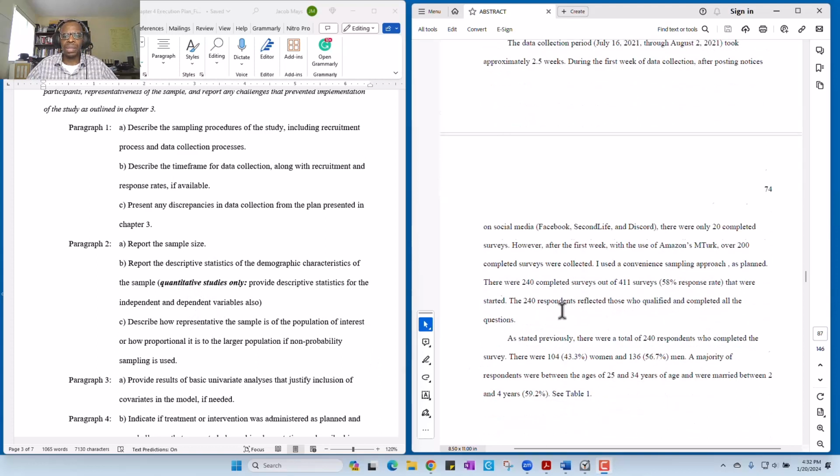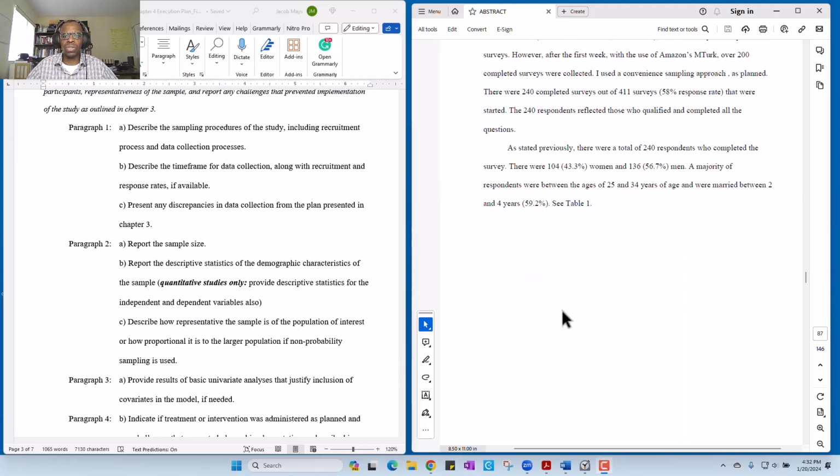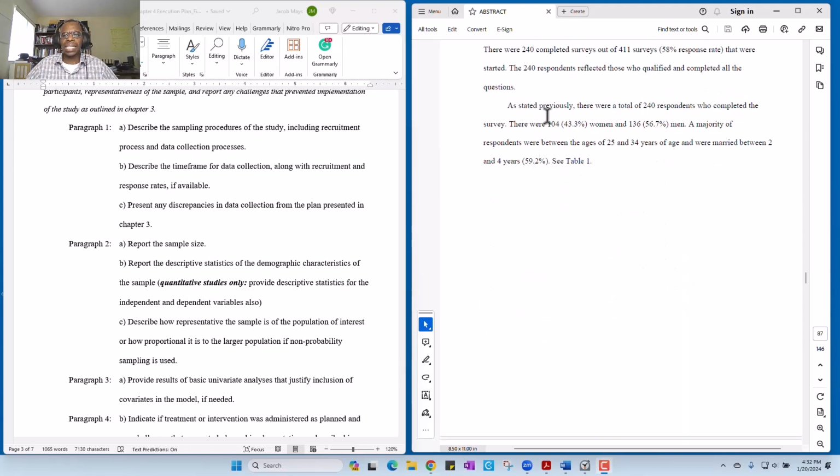All right, so now we're going to come down to paragraph 2 in Dr. Walker's dissertation. As stated previously, there were a total of 240 respondents who completed the survey. Check. There were 104 women and 136 men. Okay, this is the demographic information. So you put the number, and anytime you put a number, you're going to put the percentage. So anytime you have percentages, you put the number and then the percentage.